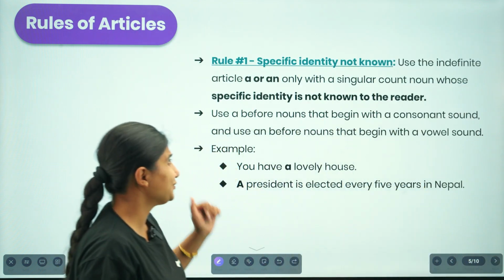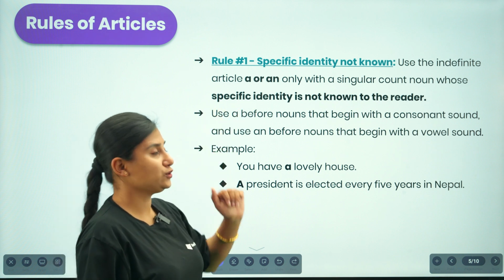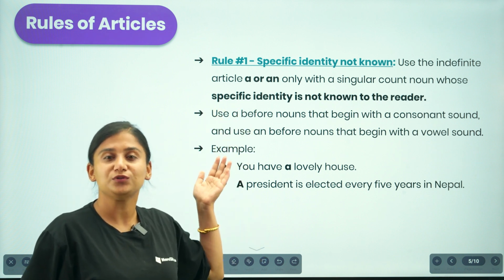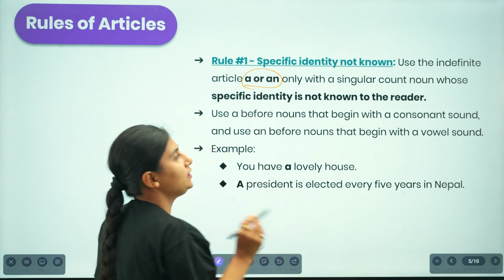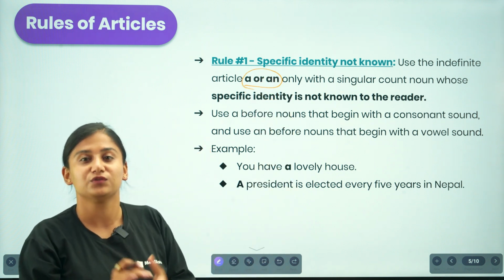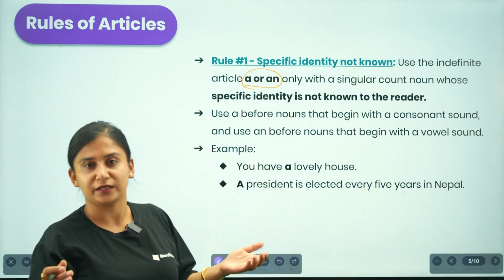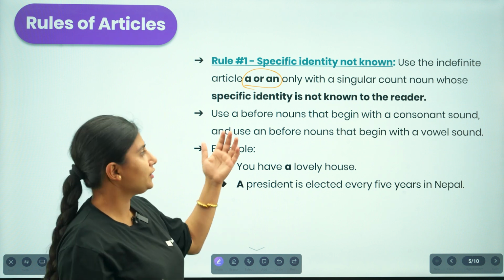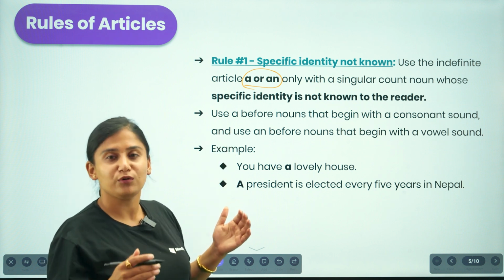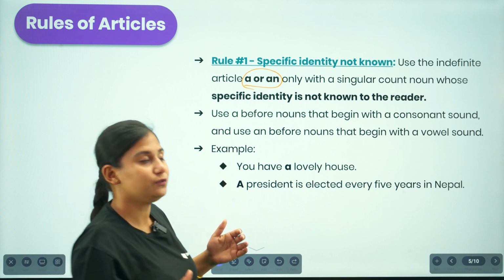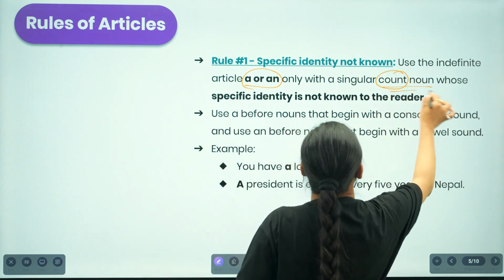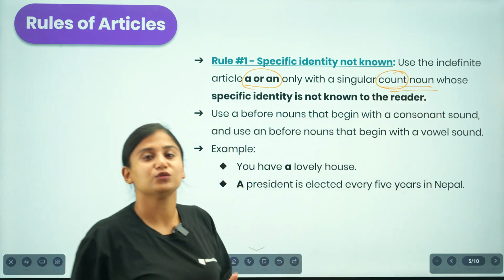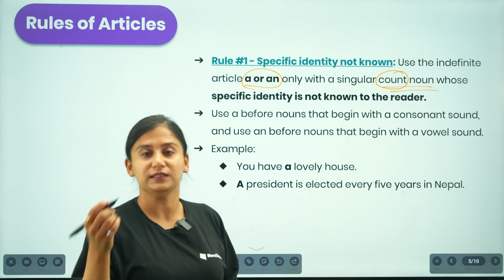Talking about rule number 1, specific identity not known. We are supposed to use the indefinite article, that is "a" or "an", only with a singular noun. What sort of noun will we be using? We'll be using a countable noun, whose identity is unknown to the reader or the listener.